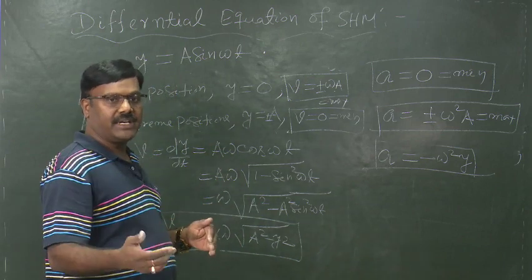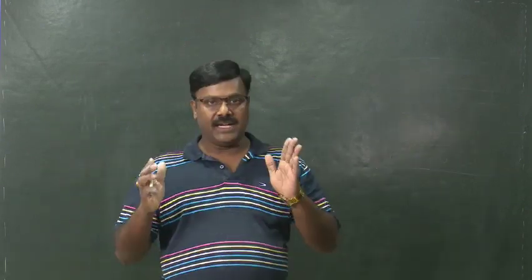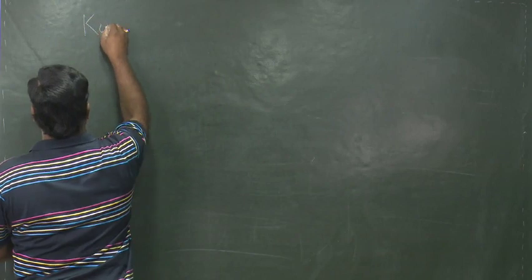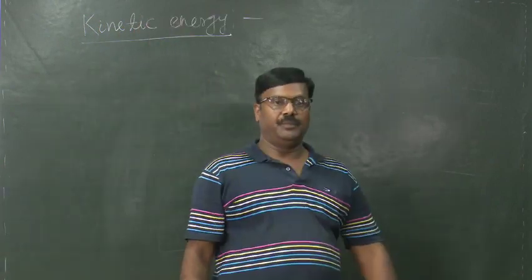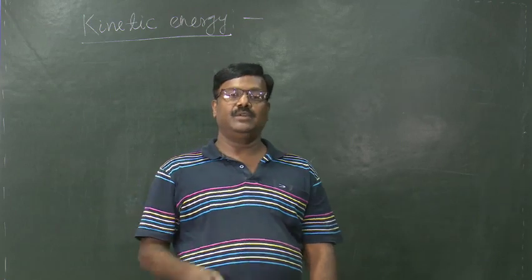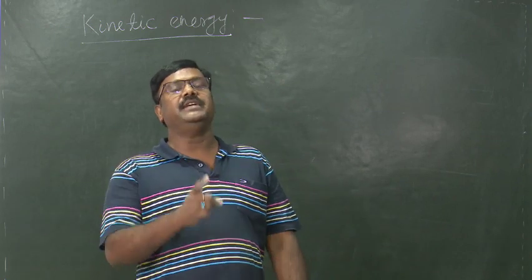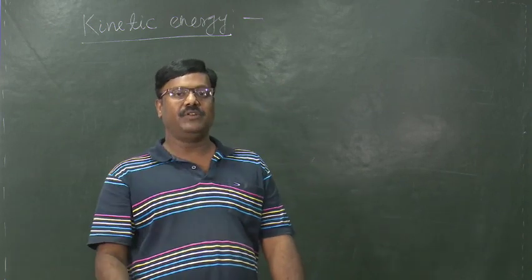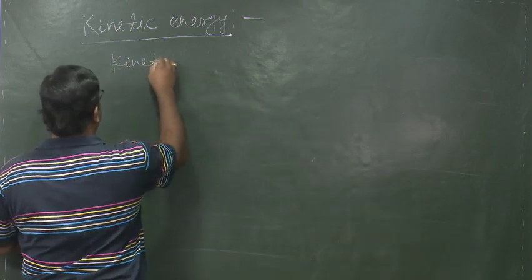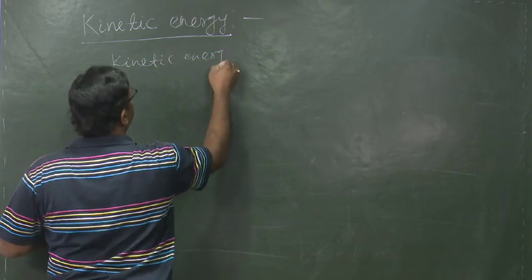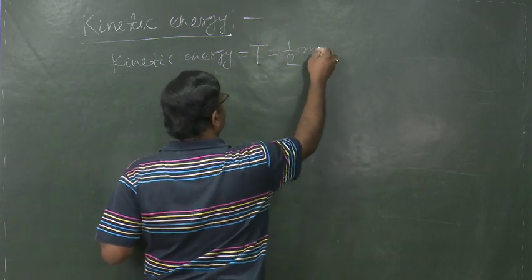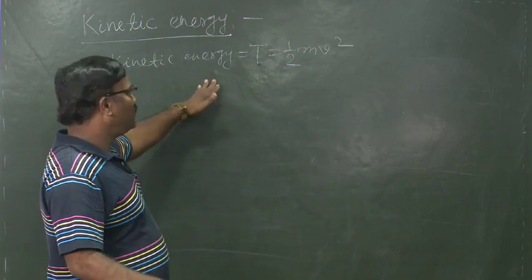Let us calculate the kinetic energy first. Previously, we have learned what kinetic energy is. It is the energy possessed by the body by virtue of its motion, and the expression for kinetic energy is T is equal to half m v square. It is known to us.